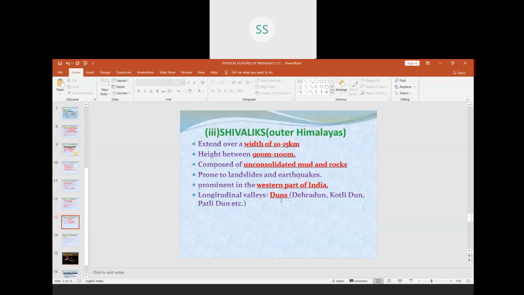So the longitudinal valleys, that is from north to south in this Shivalik range, there are certain valleys called dunes. Examples are given which are very famous, like Dehradun. Dehradun is a very famous hill station. Then we have the Kotli Dune and the Patli Dune. These are the valleys, children. So that is about the Shivalik range.